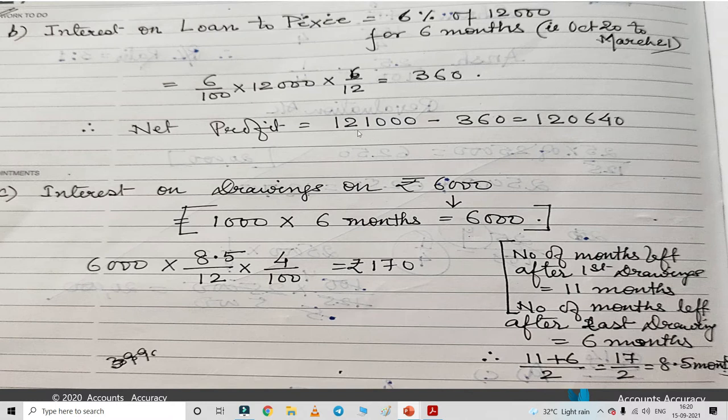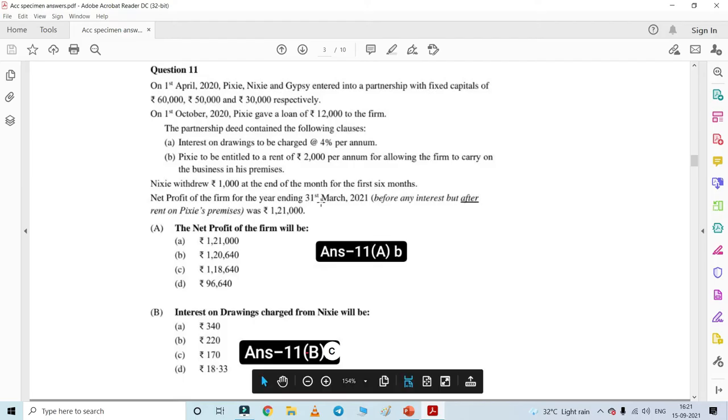So the net profit will be 1,21,000 minus 360. That will come 1,20,640. Rent has already been deducted. Only the amount of interest on loan to Pixie will be deducted, because this is also charged to profit and loss account. It's not an appropriation. So for that we need to deduct two things, that is rent and the interest on loan. Rent has already been deducted, so only interest on loan will be deducted, and our net profit will be 1,20,640. So here the correct option will be B, that is 1,20,640.